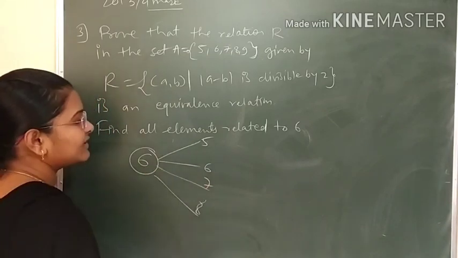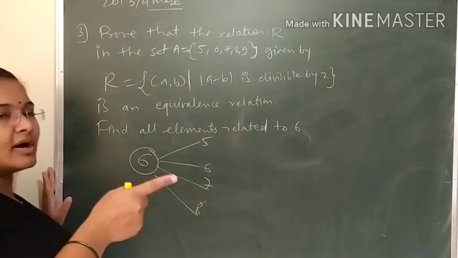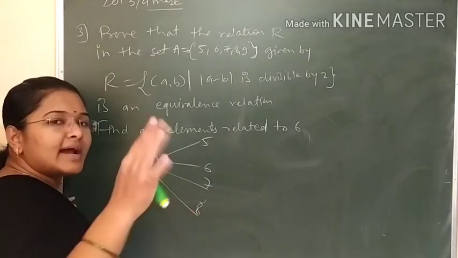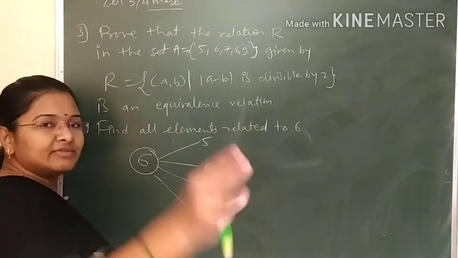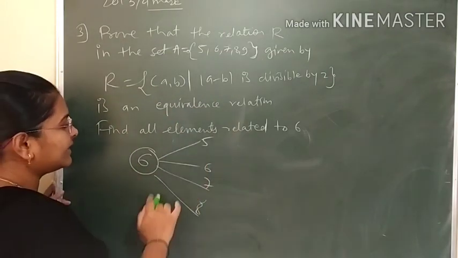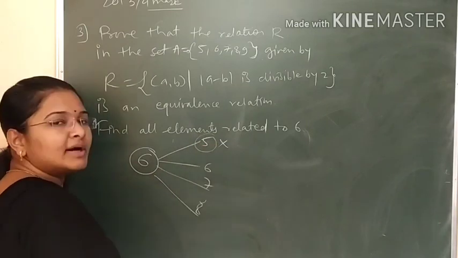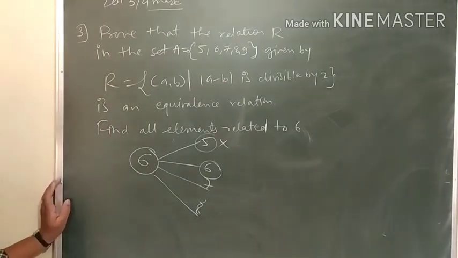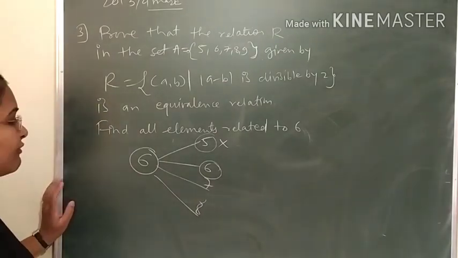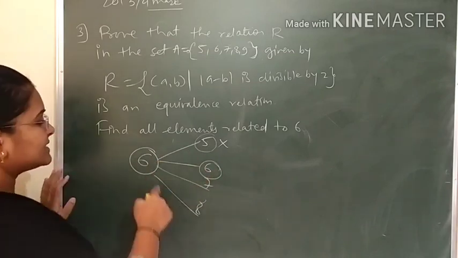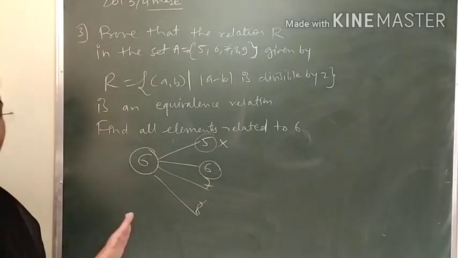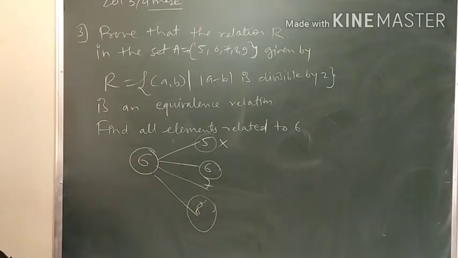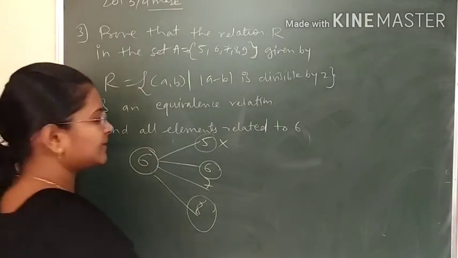If I take 6 and 5, the difference will be 1. As I have told, an even-odd difference is odd only. Odd addition will be even, and even addition obviously will be even. So we are taking the difference. If we take 5, it will give an odd difference. If we take 6, it will give difference 0, and 0 is also divisible by 2. Now 6, 7, if I take, will not be divisible by 2. And 6, 8, if I take, will be divisible by 2. So what are the elements related to 6? Only 6 and 8. Getting?